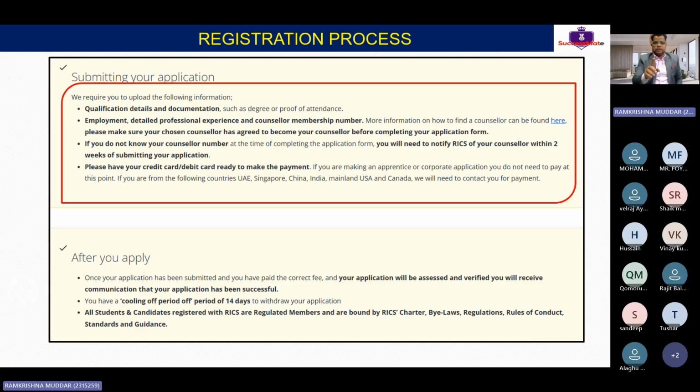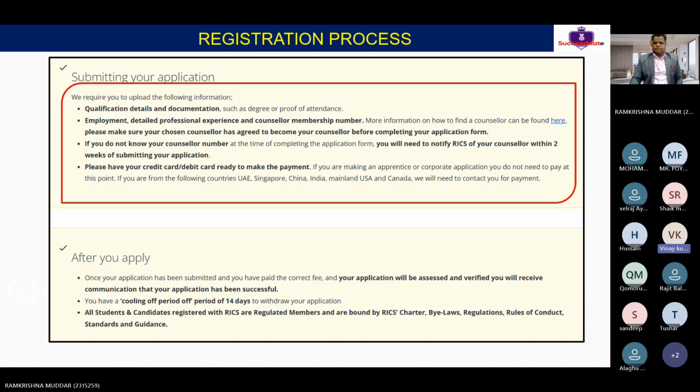It's mandatory. See, when you register, it will give you 14 days time. So once you register, you will have 14 days to put a counselor name. But that is required, because you alone cannot complete this process. You will require one mentor who should be guiding you. It can be your friend. You can ask him for his membership ID. He should be an MRICS. If you put his ID number, it will identify him and you can select him. Then the mail will go to him, and he has to approve it. Then he will be your counselor. Clear, Vinay? Okay. So if I am applying from India, can I take the counselor from the UAE?